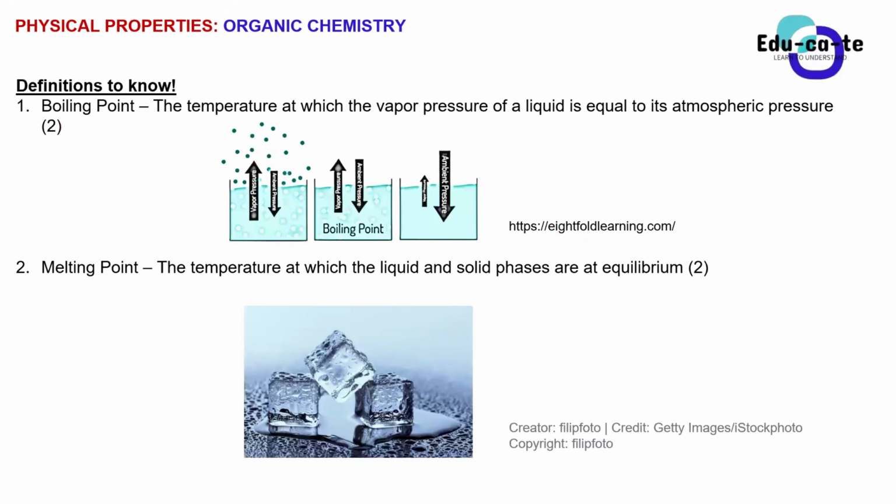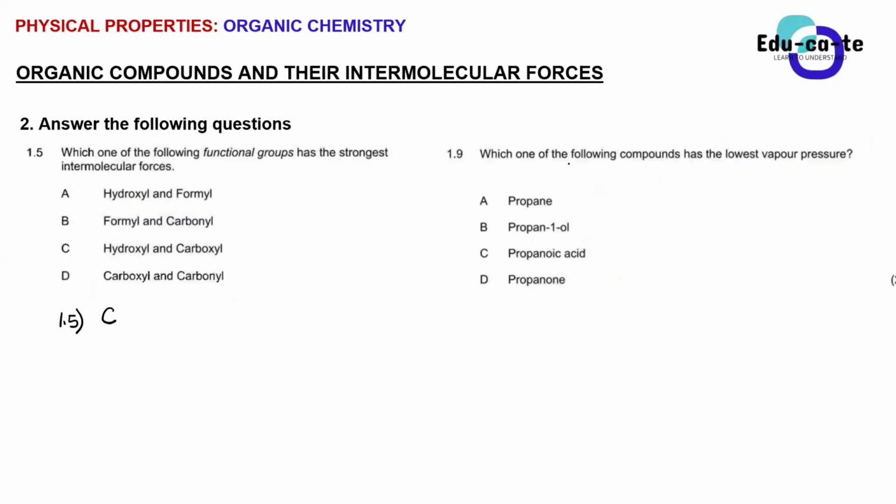1.9. Which one of the following compounds has the lowest vapor pressure? Yes, Sam? C, sir. Sam just went to C straight. A, sir. A. Man, I say one thing, Sam, and you never return to it again. Is it A or is it C? A, sir. A. Why did you pick A?